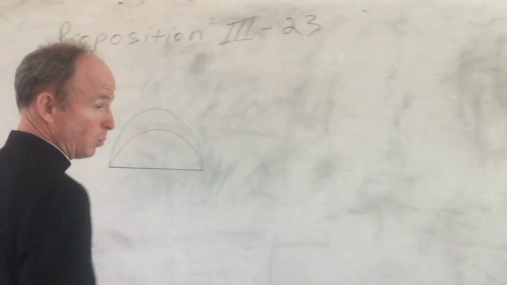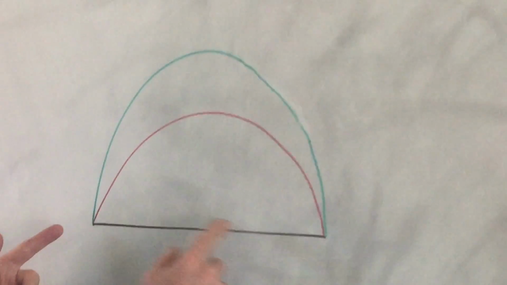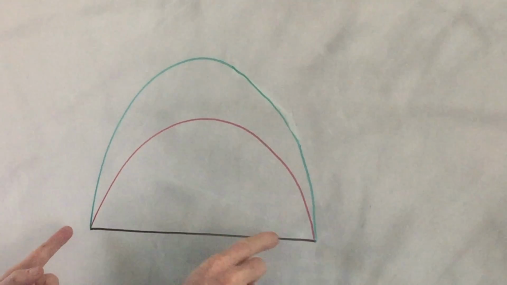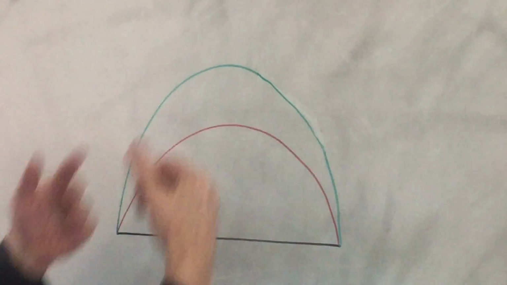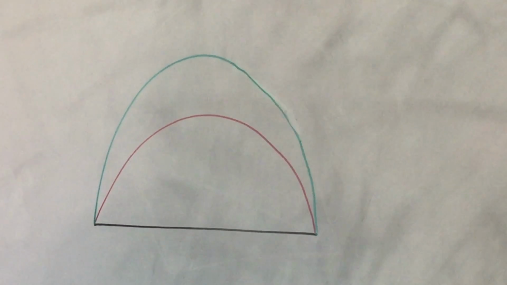So we'll do a reductio ad absurdum. Here we've come across two similar segments of circles on the same straight line and on the same side of that straight line. We're going to show that this is absurd, that this can be done, okay?